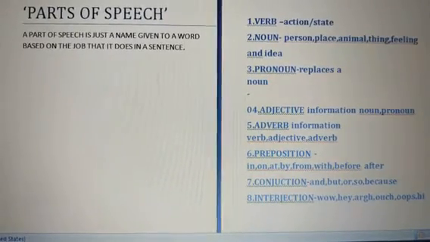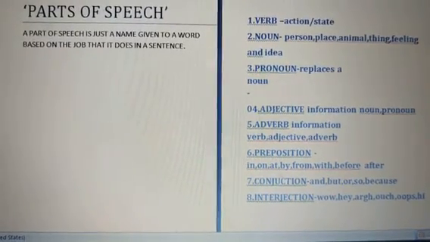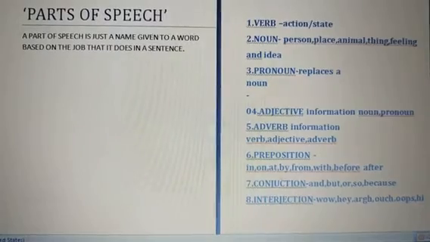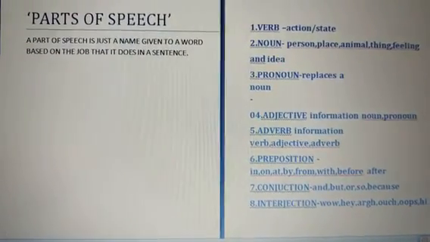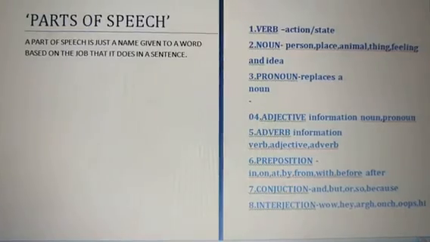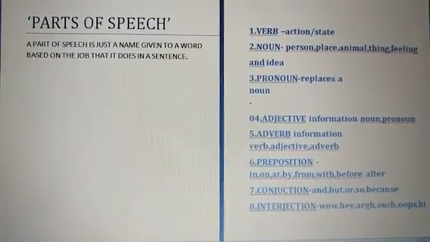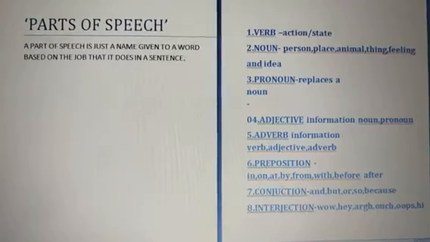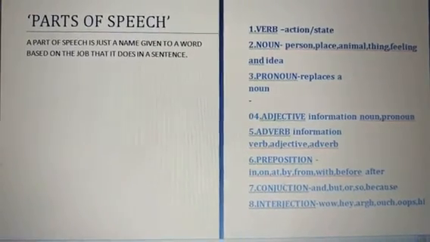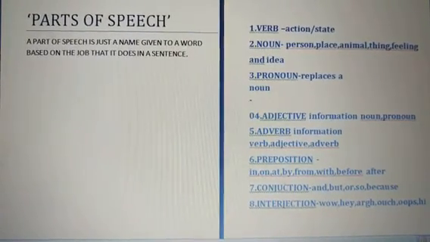Conjunctions are words like and, because, etc. and they help us to connect ideas. Those can be nouns or they can even be whole sentences. You can connect any two ideas with a conjunction. Finally, interjections. Interjections are words with no real meaning. They help us to show exclamation or certain emotion.